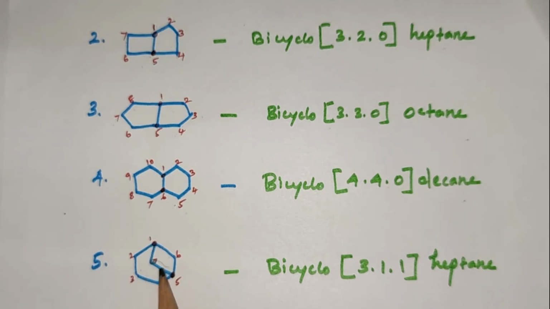Next, in this compound, it is a bicyclo compound. It is a bridge between two cyclic compounds, or combined with the bridge. So where is the numbering written? The longest chain is this. So the numbering is written from 1, 2, 3, 4, 5, 6. Lastly we have written the 7 in the bridge. So the parent hydrocarbon is heptane. So the IUPAC name for this compound is bicyclo[3.1.1]heptane.